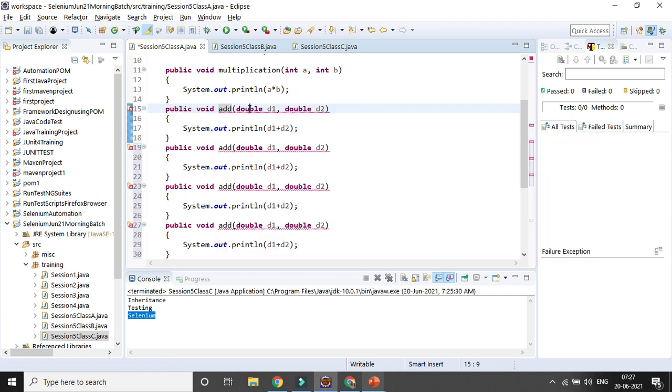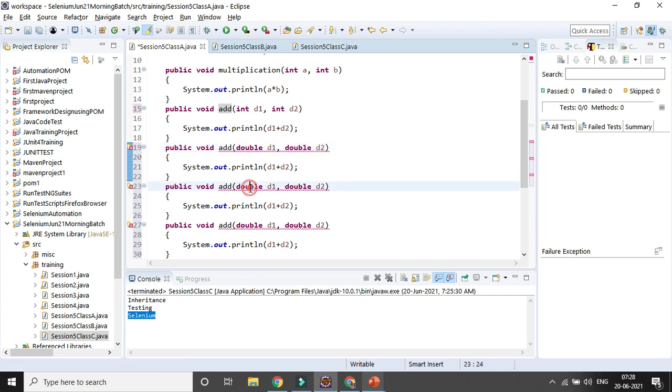But here I am changing the data type to int. Now you can see the method name is the same but there is no error message. That is one way: you can change the signature, that means the data type itself. Here we are passing an integer, here we are passing a double. So those are two different ways.